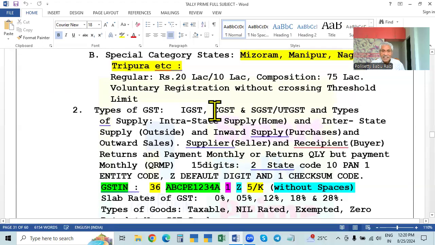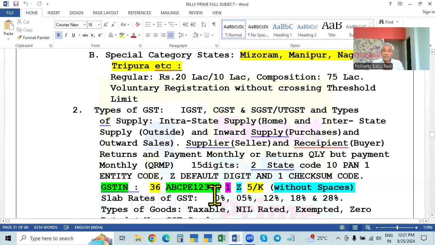In such a case, these two taxes are levied because 50% is paid to central, 50% is paid to state. That is why, if the supply is within the state, the total slab rate will be divided into two. One is CGST, the other is SGST or UTGST. What is it? Union Territory, UTGST; and SGST. So CGST and SGST, 50% and 50%, both will share in the rate.